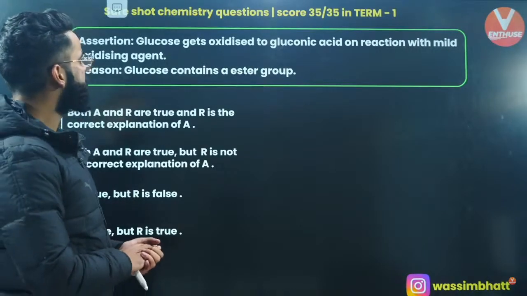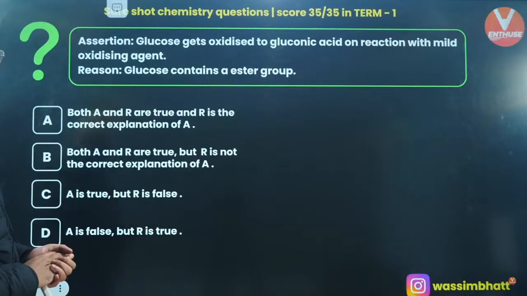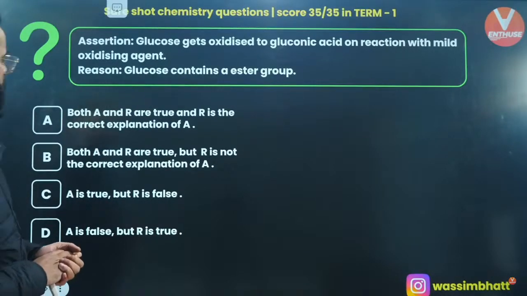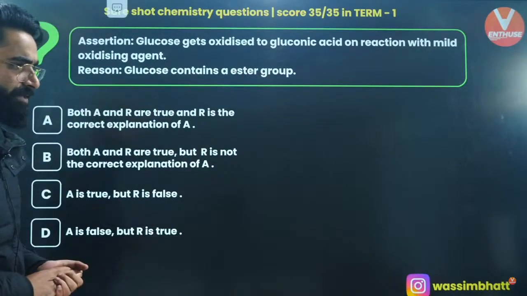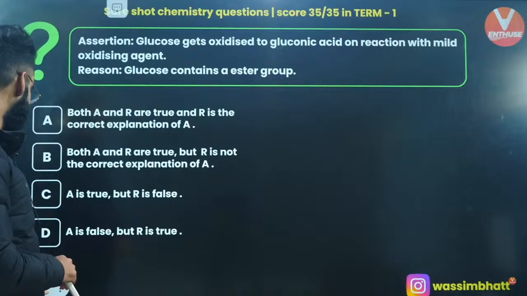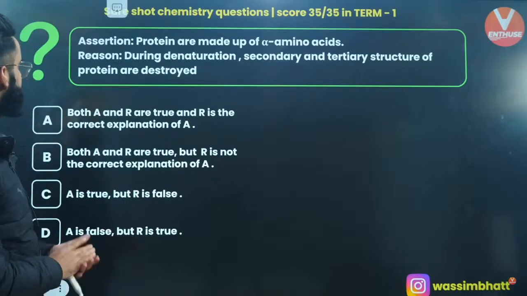Assertion: glucose gets oxidized to gluconic acid on reaction with mild oxidizing agent, which is absolutely correct. Reason: glucose contains the ester group. Glucose does not contain the ester group, right? Okay, assertion is right, reason is wrong. Assertion is right, reason is wrong.